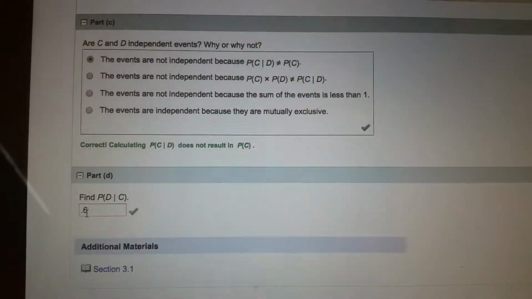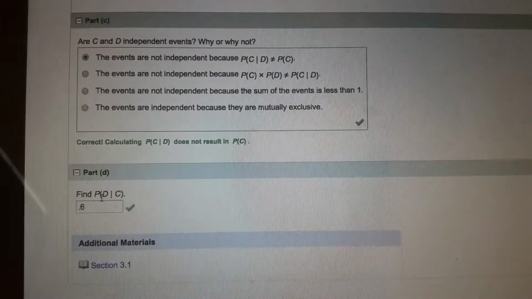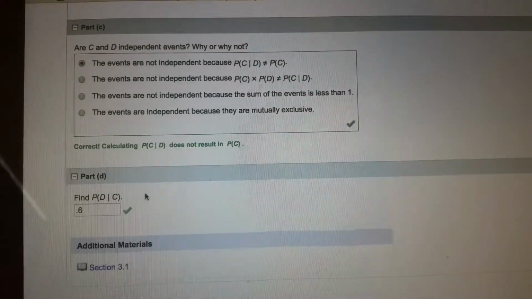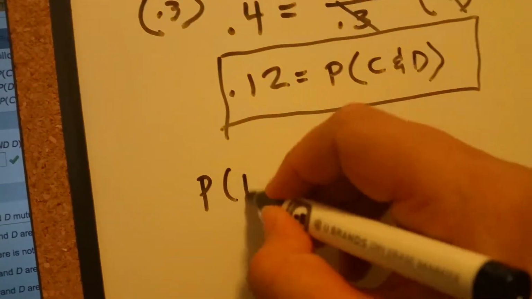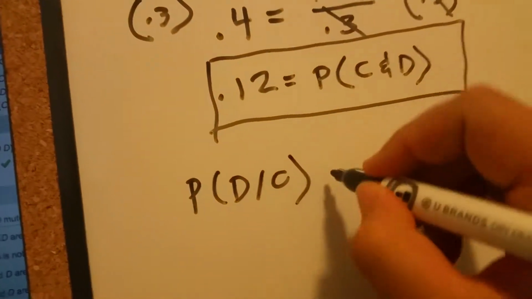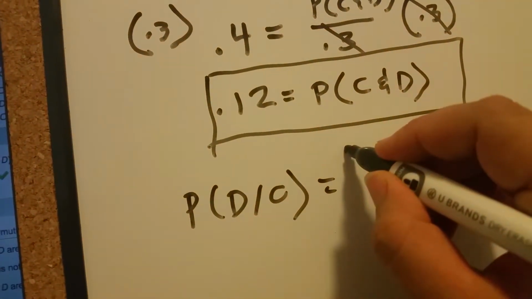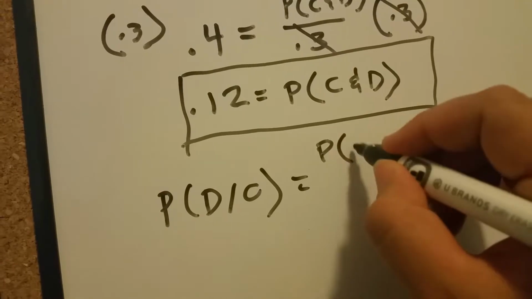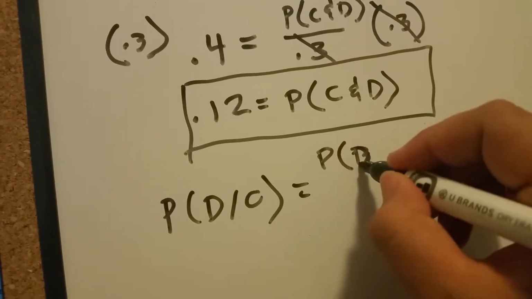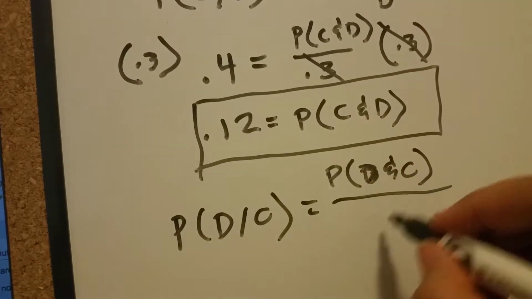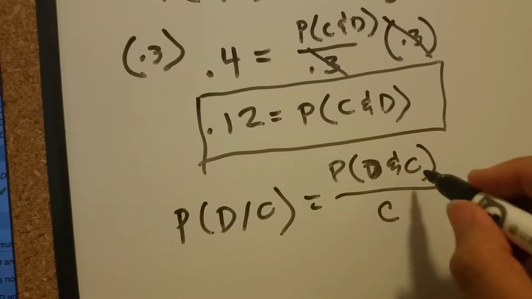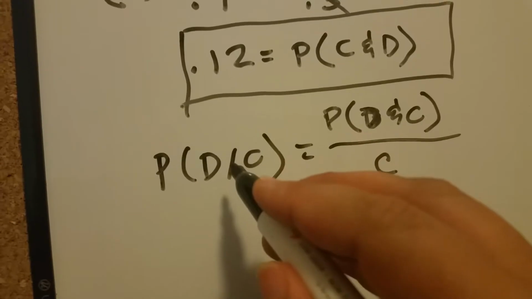Okay. Find the probability of D given C. All right, let's go into that. The probability of D given C would be the probability of D and C over what? Over C, because it's the second, right? Okay, so do we know what this is?